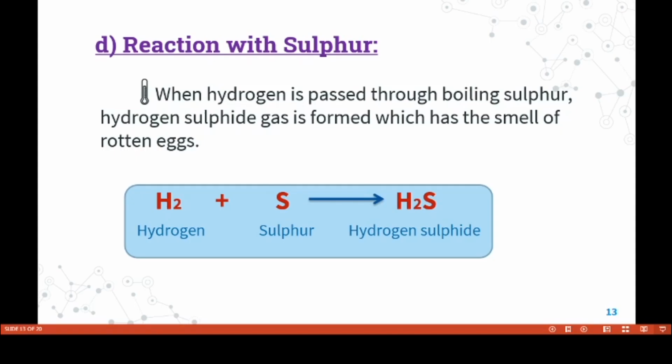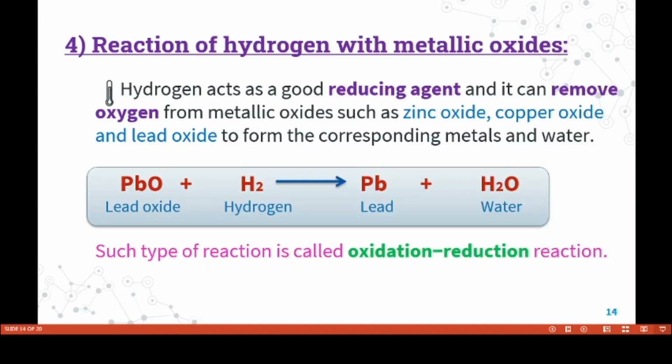Now, reaction with sulfur. When hydrogen is passed through boiling sulfur, hydrogen sulfide gas is formed, which has the smell of rotten eggs. Reaction of hydrogen with metallic oxides. Hydrogen acts as a good reducing agent and it can remove oxygen from metallic oxides such as zinc oxide, copper oxide and lead oxide to form the corresponding metals and water. So lead oxide reacts with hydrogen to give lead and water. Such a reaction is called a redox reaction, because both oxidation and reduction happen here.